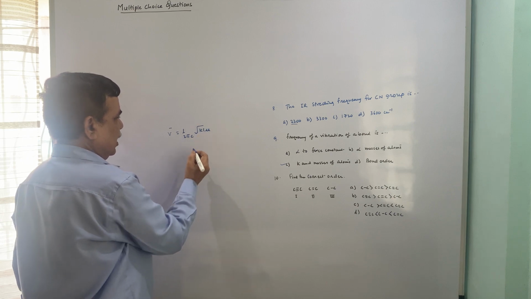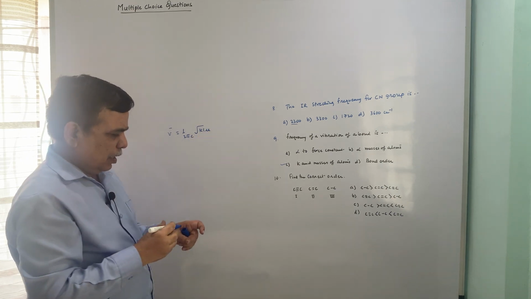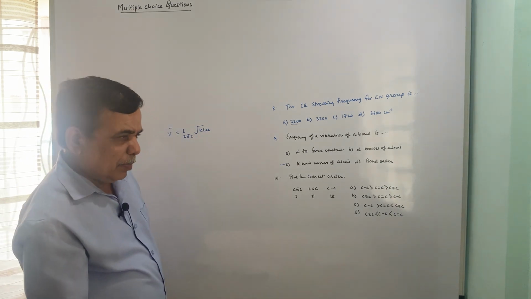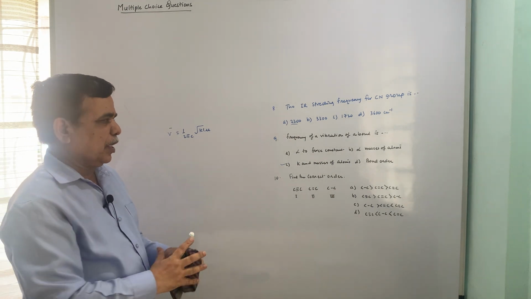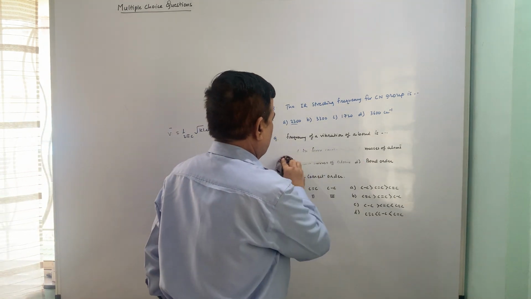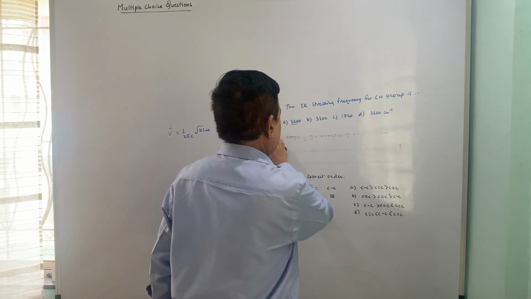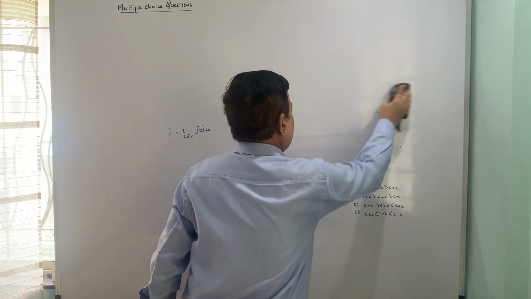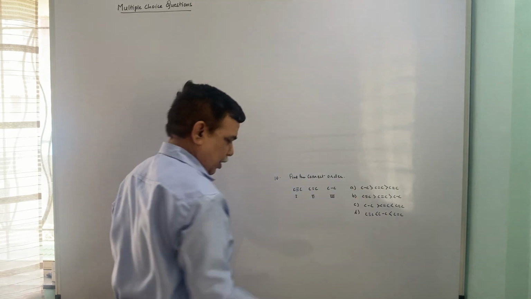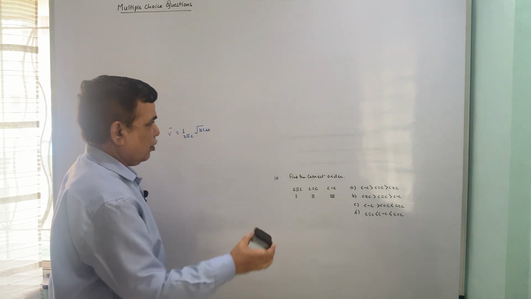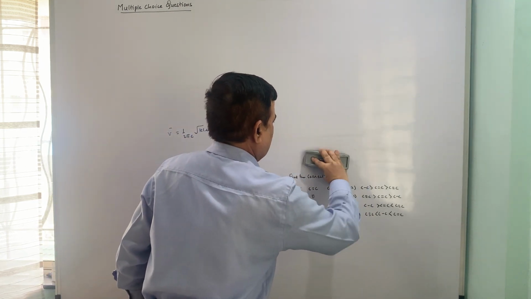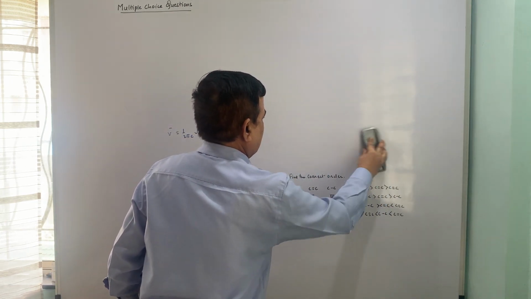So it depends upon force constant as well as reduced mass, because of the masses of atoms which are forming a bond. So the correct option is C. The remaining options are partly correct, not totally correct, because they are not taking care of the reduced masses.